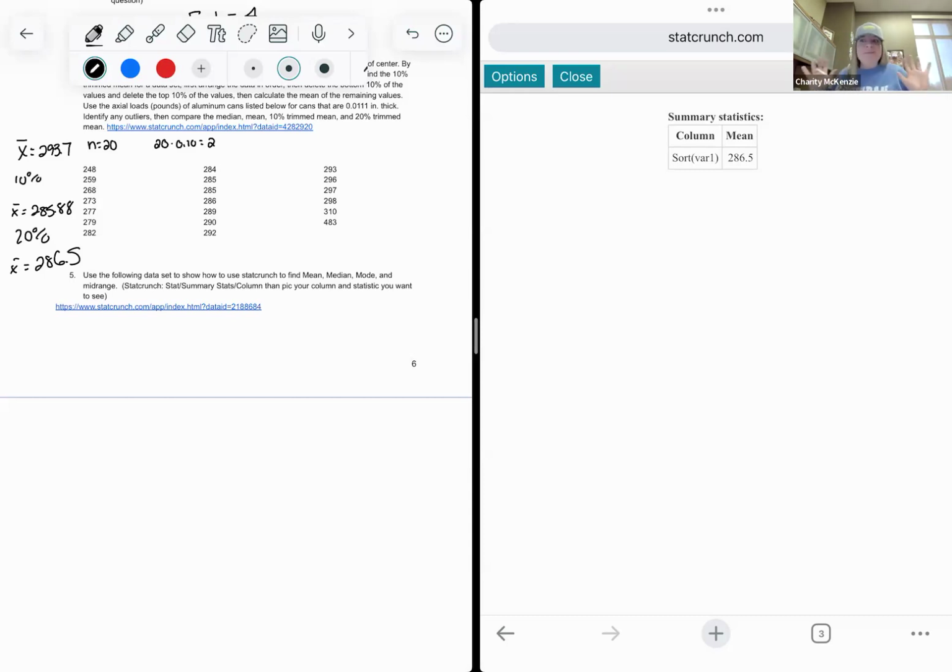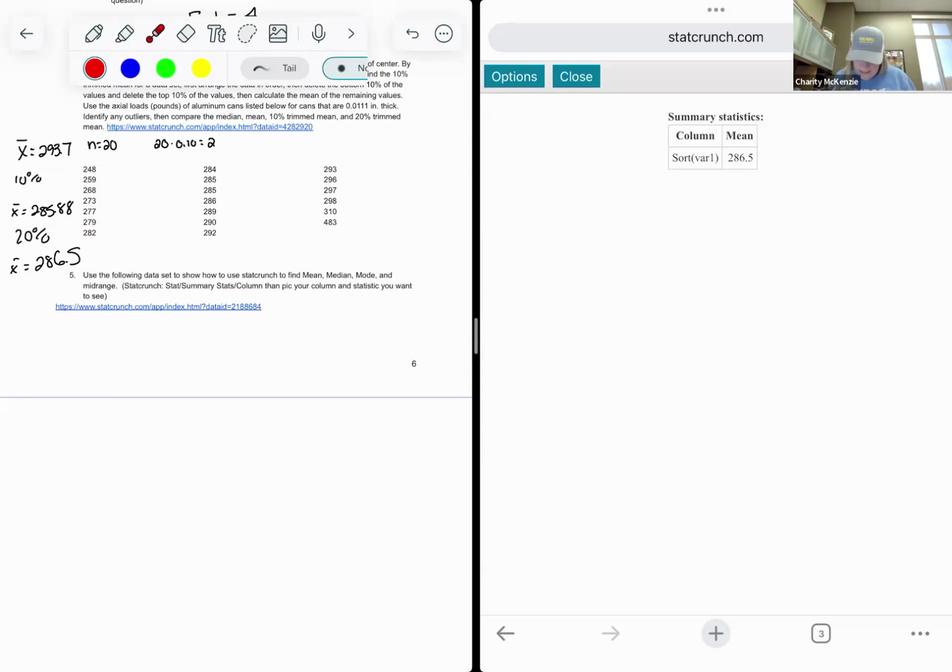So it's not just find your mean, median, and mode anymore. You have to decide what's resistant to your data, what's not. You have to do weighted means. You have to look at means that are missing a value. You have to be able to trim off some data and analyze it better. So you can see that our data is going lower, our mean is, because this is a mean of 293, this is 285, this is 286. So these two means are probably more accurate because they've trimmed off those end pieces.